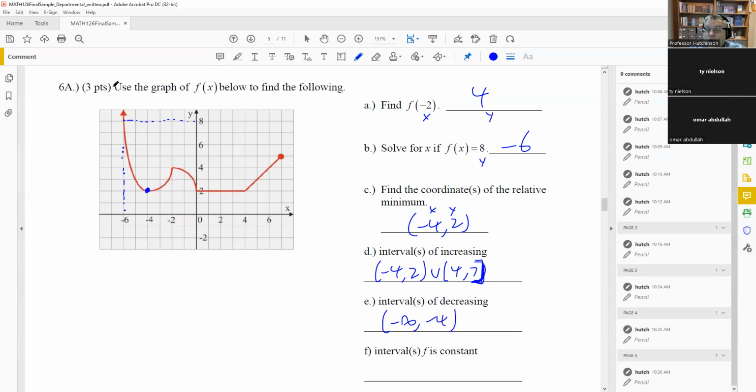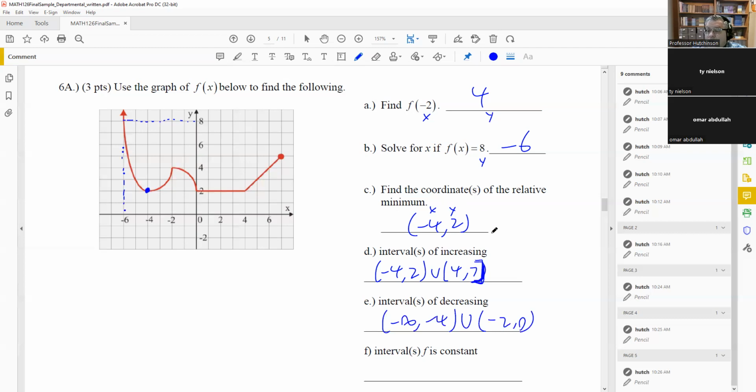Okay, so it keeps going up forever. It means it'll get wider and wider forever. And that means it's going to eventually use up more x values going this direction. So that's why we say negative infinity up to -4. But that's not the only place it's decreasing. We have another spot right here between -2 and 0. Okay, this is another spot where the graph is decreasing.